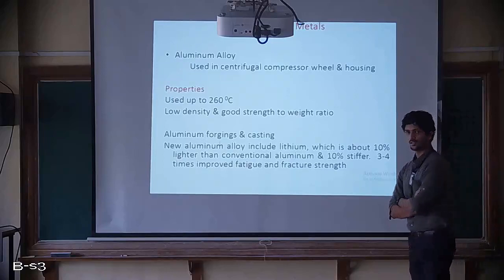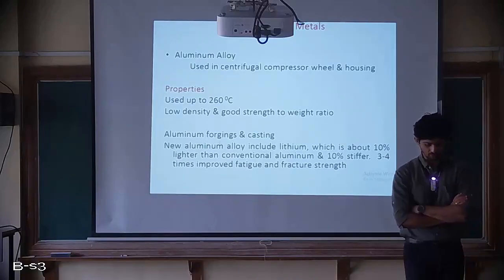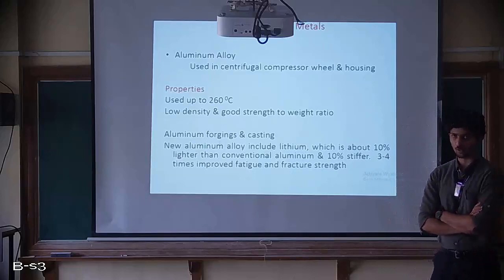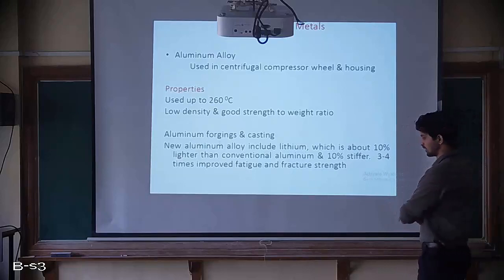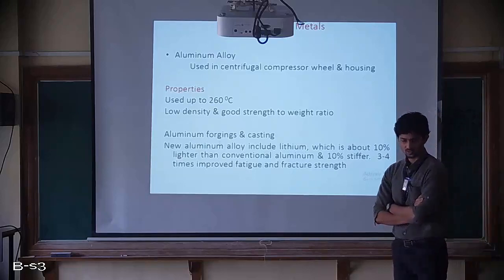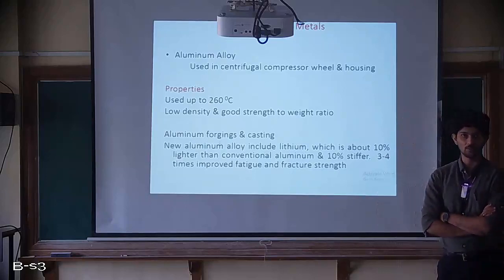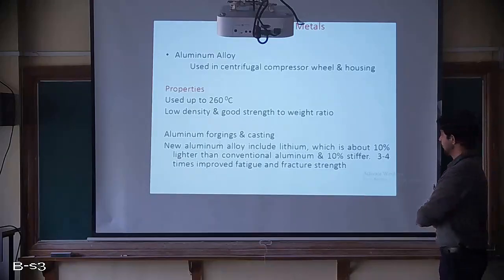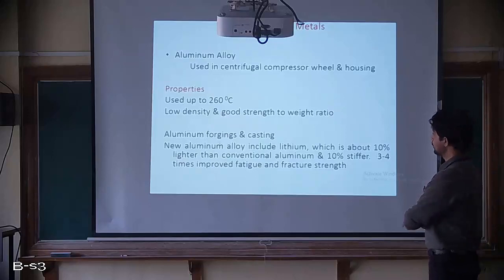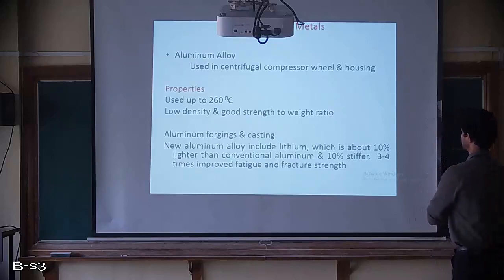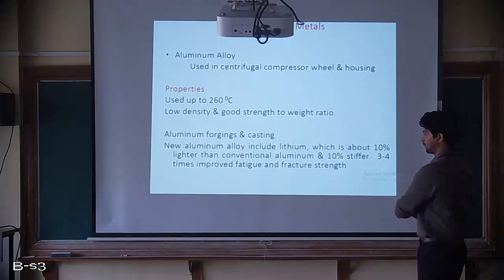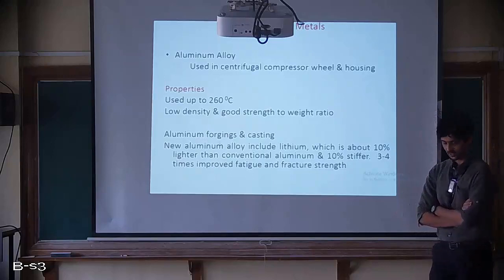If the material is light, then the weight of the complete engine will drop down. If the engine weight drops down, then it will contribute towards the reduction in aircraft weight as well, and that will be very helpful. Then aluminium forging and casting. Aluminiums are forged and they can be cast as well.